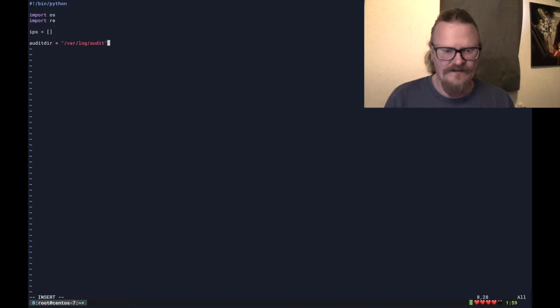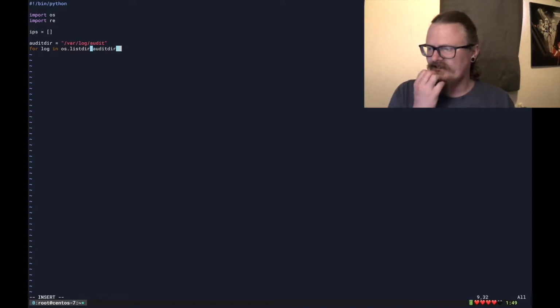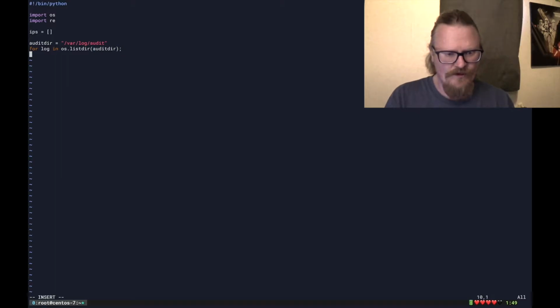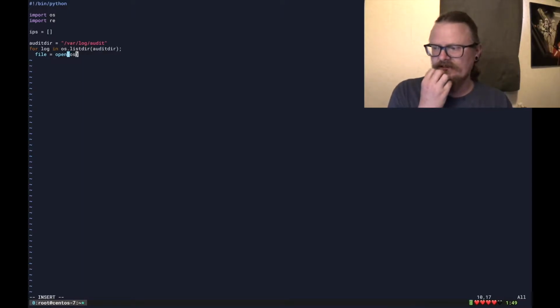Yeah, that's probably it. So for log in os list dir, because we want everything in the dir, right? And then we do the audit dir. Right, let's see. Yeah, we want to get the files. That's what we want. So file equals open, and then we do os.